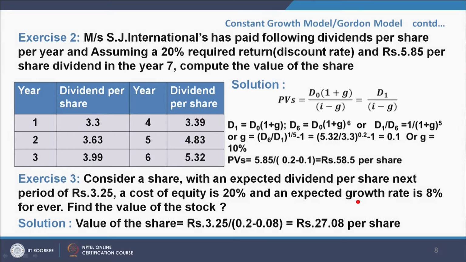Value of the share is equal to 3.25 divided by (0.2 - 0.08), where 20% divided by 100 is 0.2 and the growth rate of 8% divided by 100 is 0.08. So, 0.2 minus 0.08 gives rupees 27.08 per share.